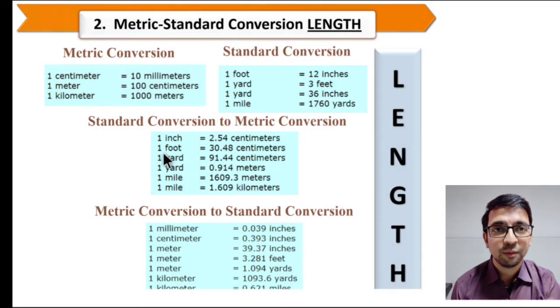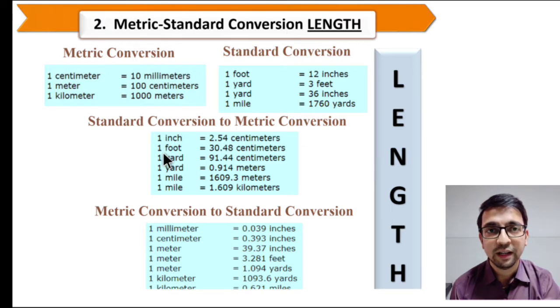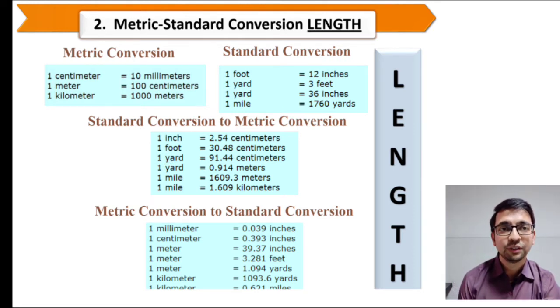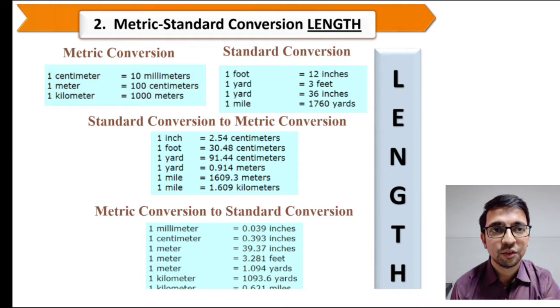Now move forward, metric and standard conversion about length. So first, metric conversion: 1 centimeter equal to 10 millimeter, 1 meter equal to 100 centimeter, 1 kilometer equal to 1000 meter. Now standard conversion: 1 feet equal to 12 inches, 1 yard equal to 3 feet, 1 yard equal to 36 inches and 1 mile equal to 1760 yards.